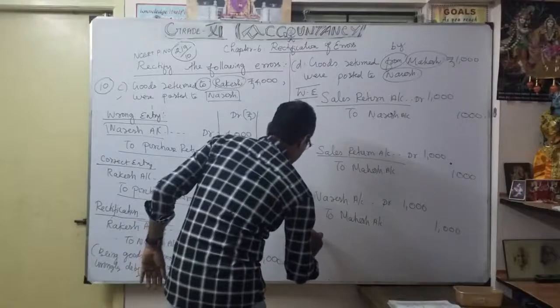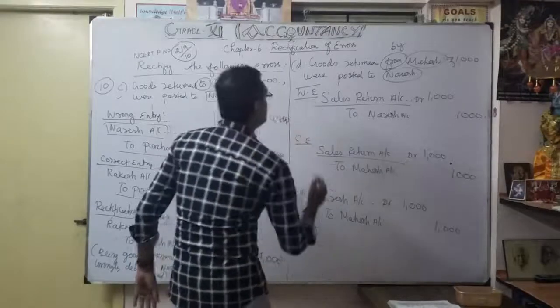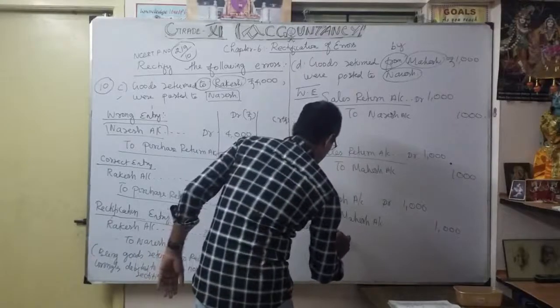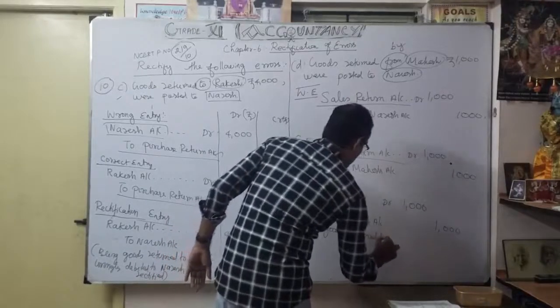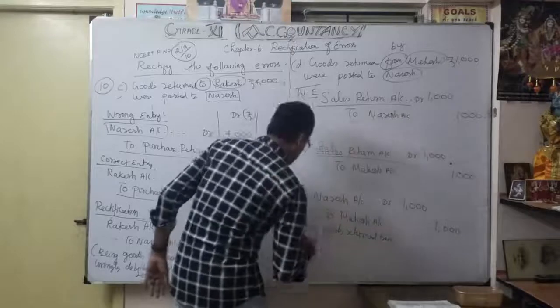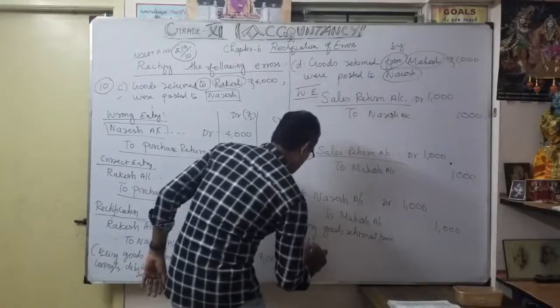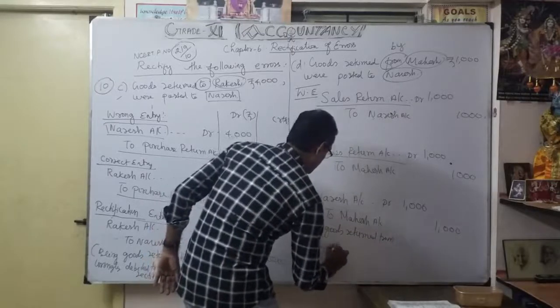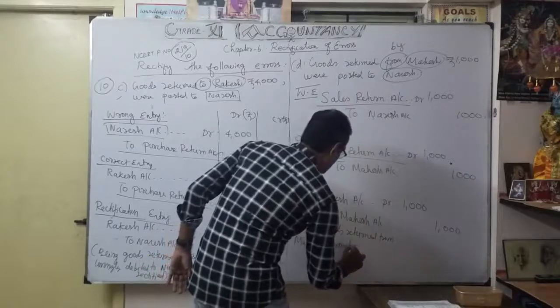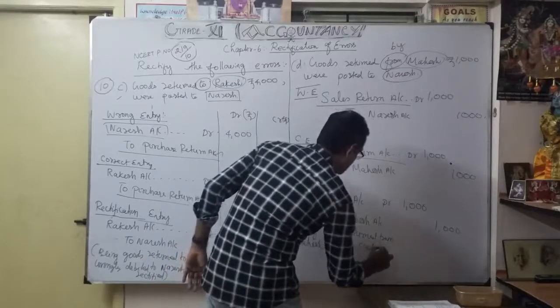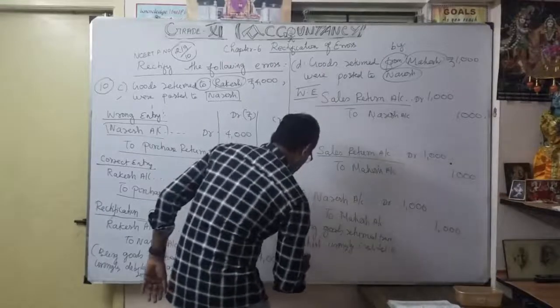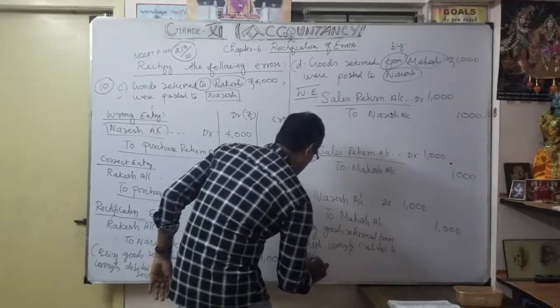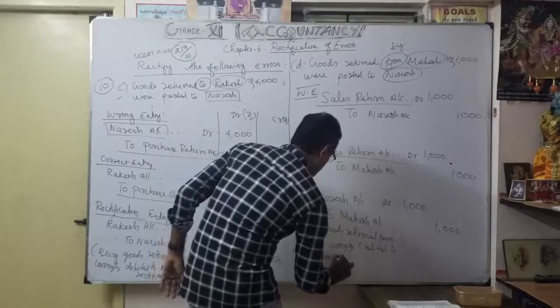Being goods returned from Magesh, wrongly credited to Naresh, now rectified.